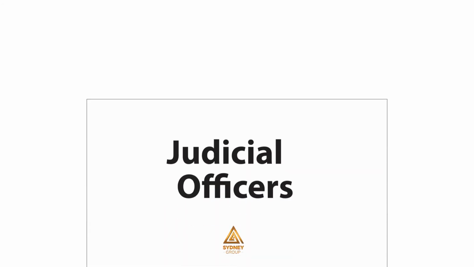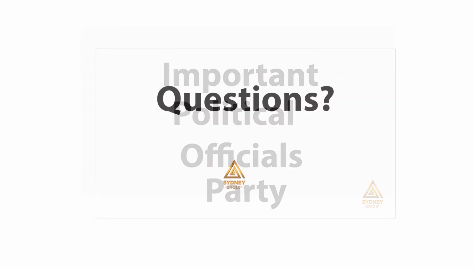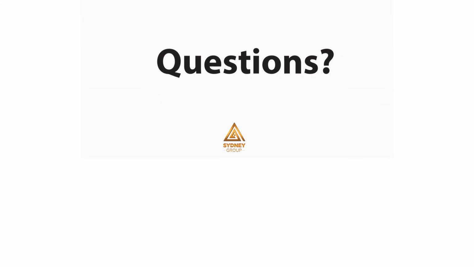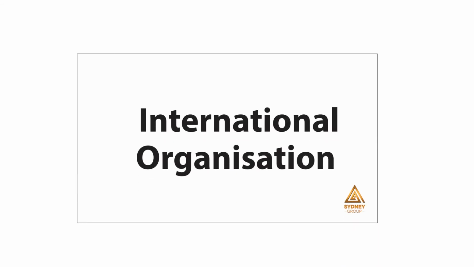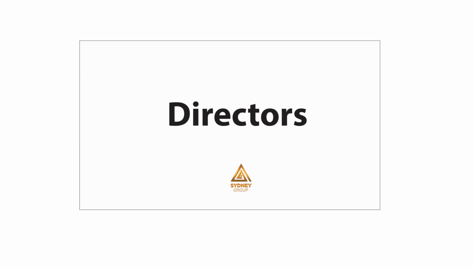This is as opposed to international organization PEPs. This is where the PEP works for an international organization. A foreign PEP will be attached to a country. International organization, as the name suggests, would be an entity or organization. It would still be a person entrusted with a prominent public function, and I'll talk about a few examples of international organizations. Some of the positions are senior management, directors, deputy directors, the board of directors, and from an international organization.